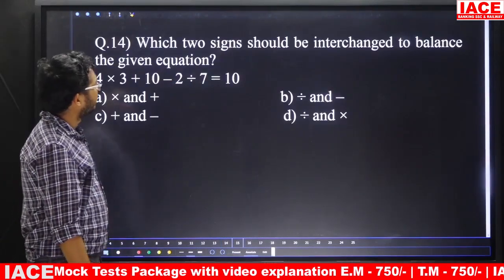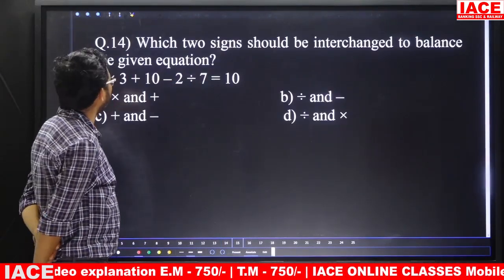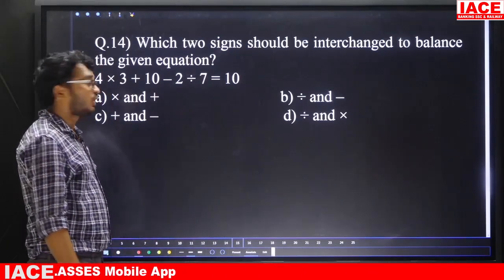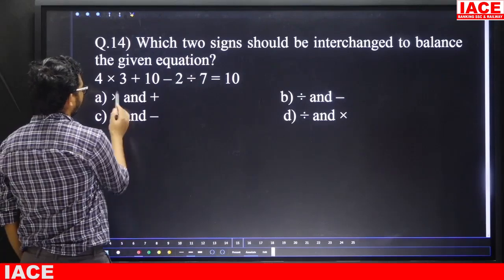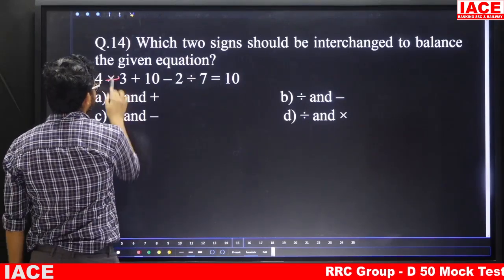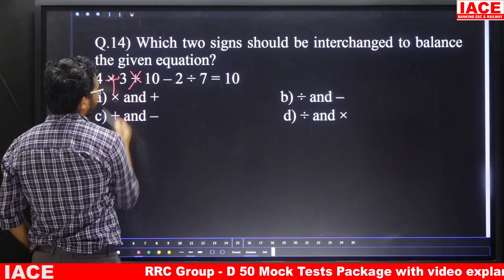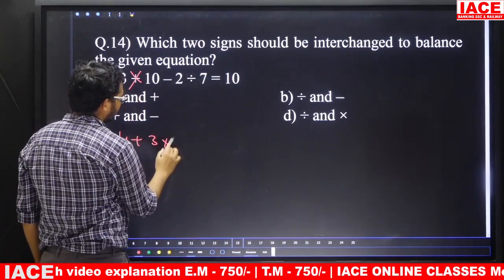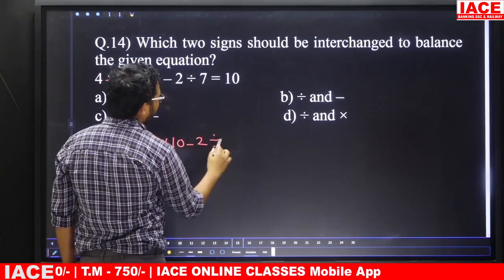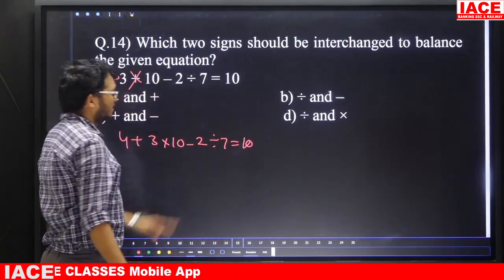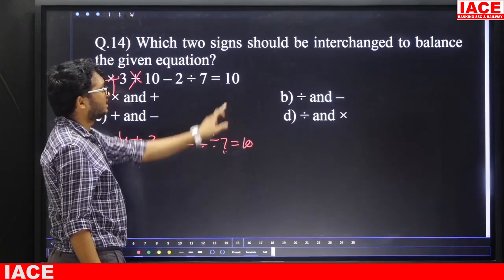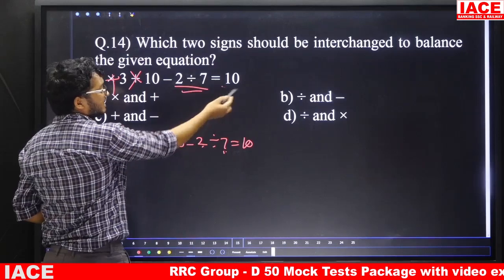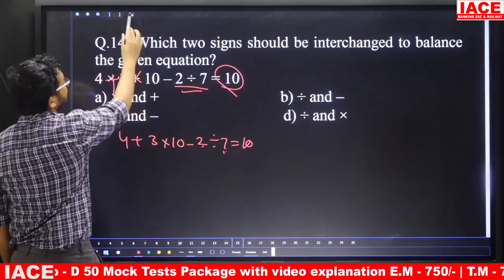Question number 14. Which two signs should be interchanged to balance the given equation? For this one, the compulsory logic is that you should go with the options. Suppose here we interchange into and plus. Now take 4 plus 3 into 10 minus 2 divided by 7 equal to 10. 2 by 7 means we will get a fraction. No chance to get 10, because here we are going to get a fraction, but the right side has an exact value. So option 1, no chance.